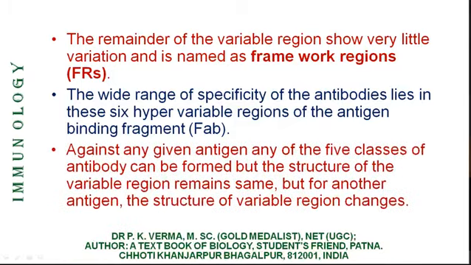Again, for any given antigen, any of the 5 classes of antibodies can be formed. That means if one particular species of virus infects a man, any of the 5 classes of antibody can be formed, but the structure of variable region remains the same. For another antigen, the structure of variable region changes.